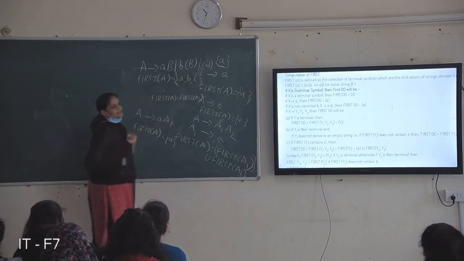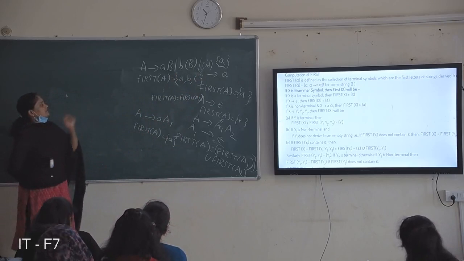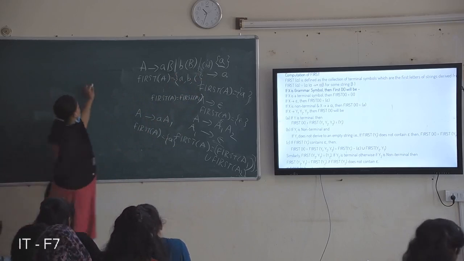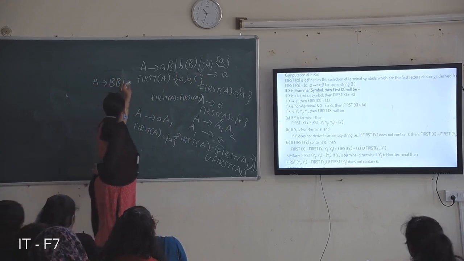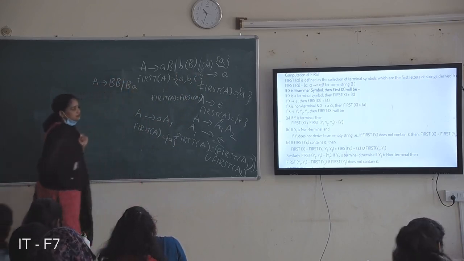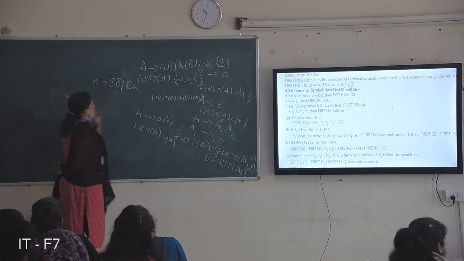All these terminals are considered as the first of A. Okay, and you write A equal to something, BA like this, CA like this.